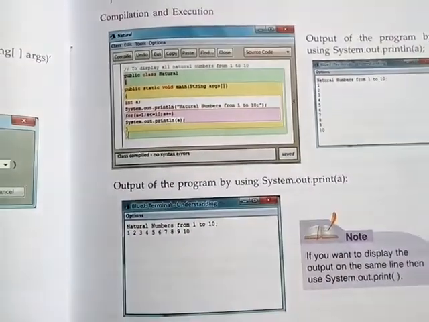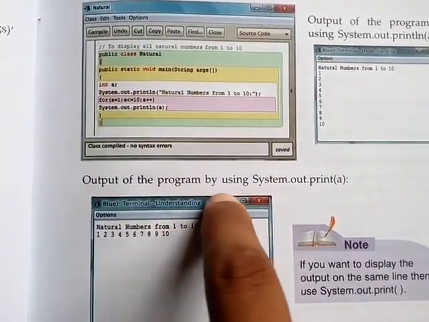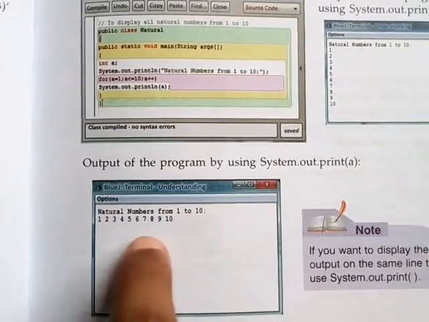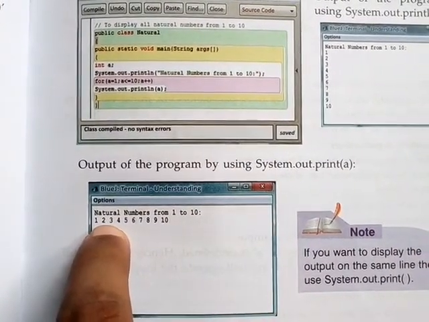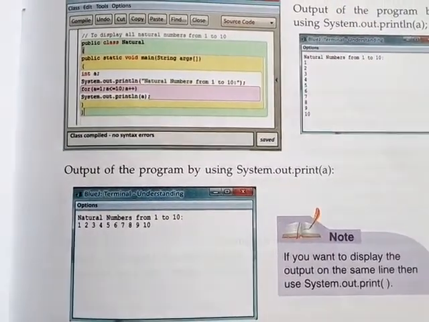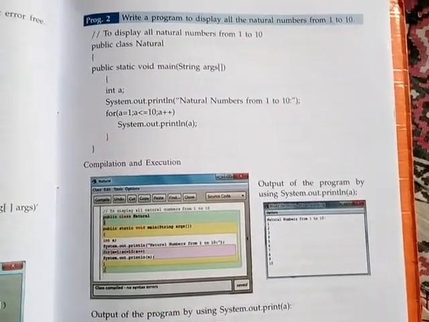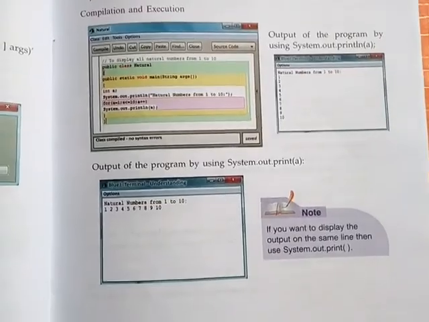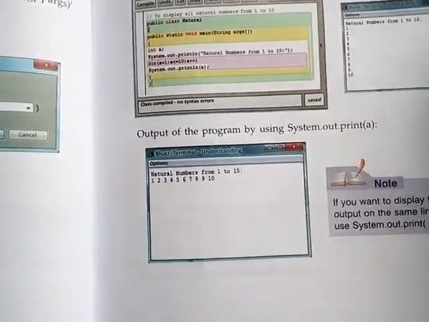Understood, students? See, the output of the program using System.out.print would appear in this way: 1 2 3 4. I hope, students, that you have understood. Okay, fine. Now we will move to our next page. We will see what things are there.